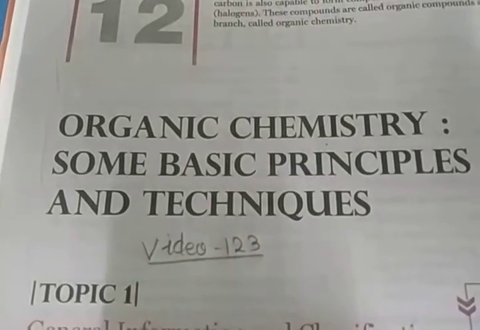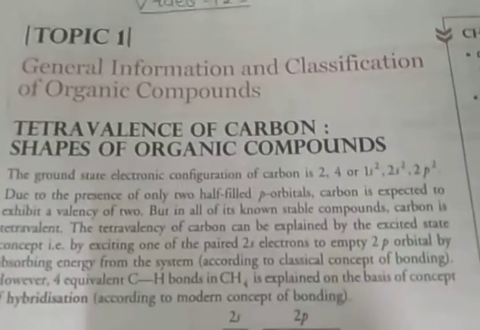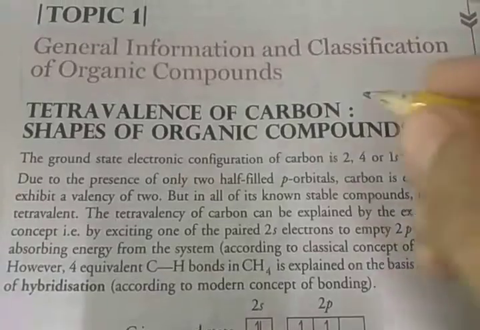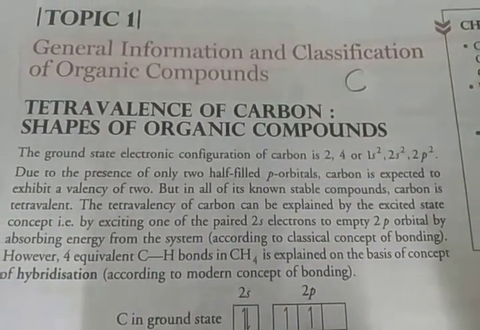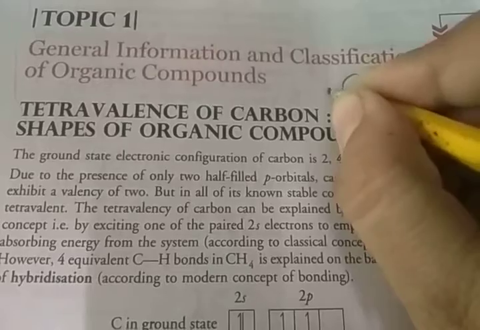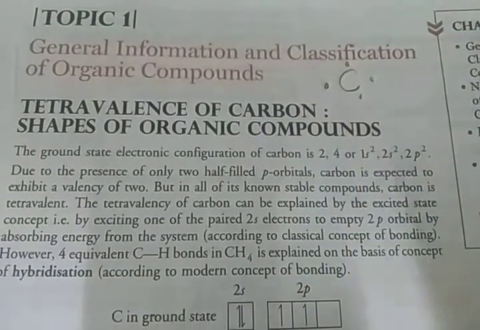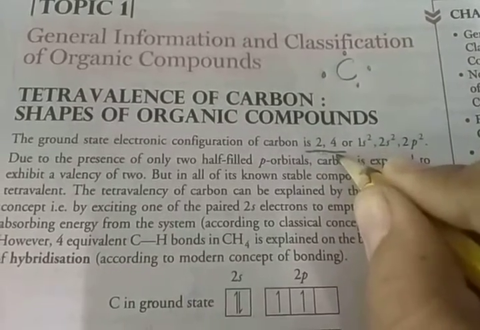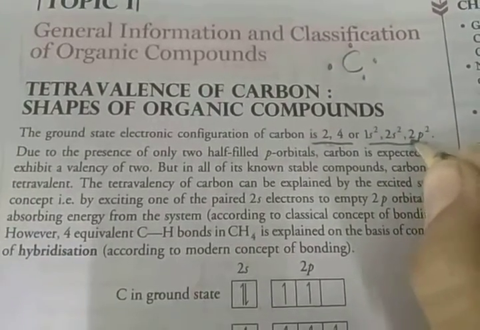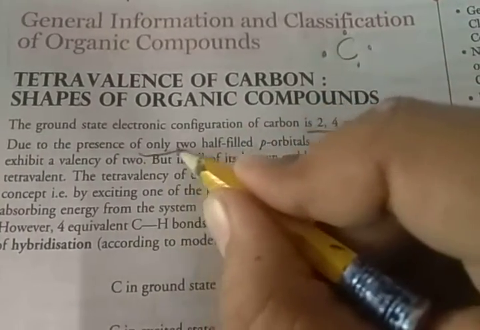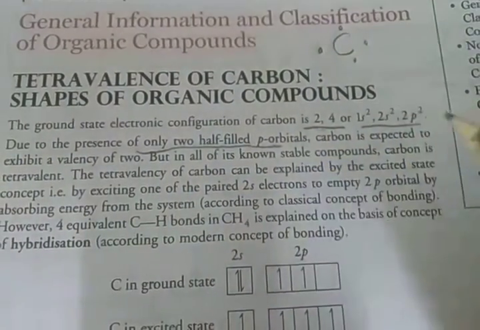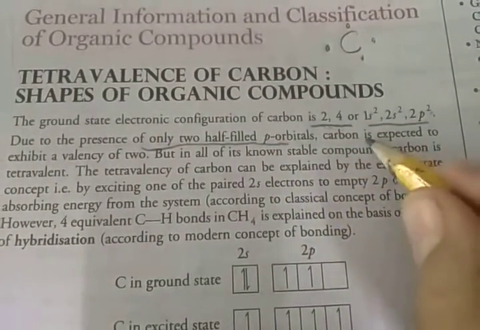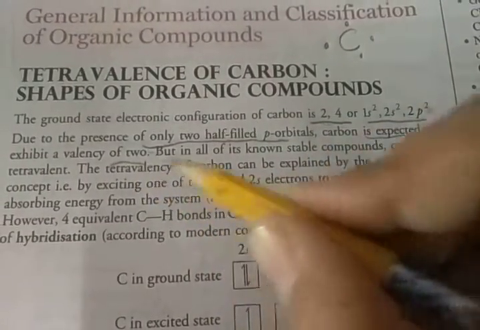So, general information and classification of organic compounds. First, general information. Carbon is in group 14 of the elements. So 14 minus 10 gives 4 electrons in the outer shell. The ground state electronic configuration of carbon is 2, 4, that is 1s2, 2s2 and 2p2. Due to the presence of only two half-filled p orbitals, carbon is expected to exhibit a valency of 2.